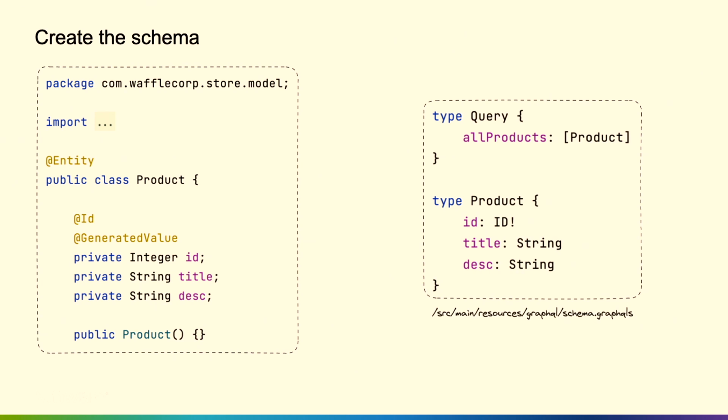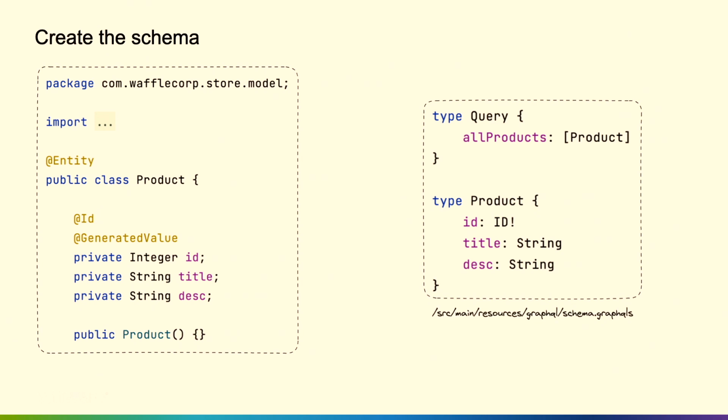So in our project, there's a GraphQL folder under source main resources. And what we're going to do is any file in there that ends in .graphqls, we will pick up and try to inspect as a schema. So in this case, I'm just calling it schema.graphqls. Now, we talked about how to build this schema out before, right? Like we have our different object types, we have our different operation types. So I'm saying, hey, we know we have a product in our system. In this case, I'm saying I want the fields ID, title, and description to be available in the API. Again, if we had a lot more fields here on the Java side, on the Spring side, I could still limit that in my API by just declaring the ones that I want to return in the API.